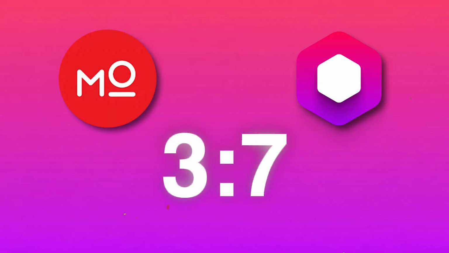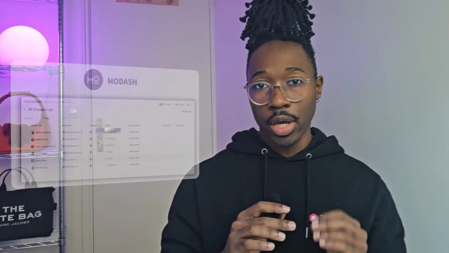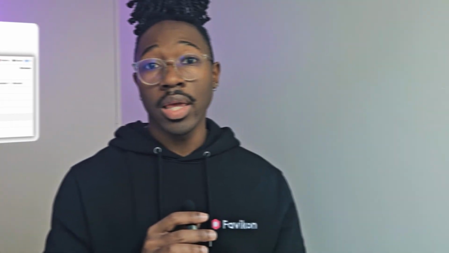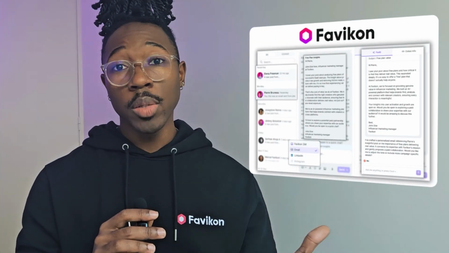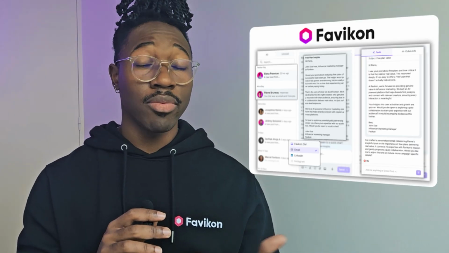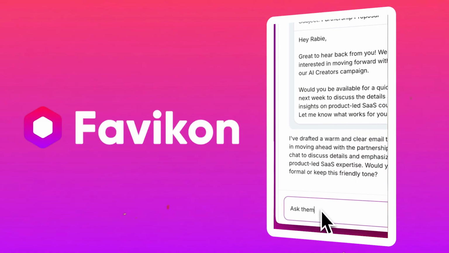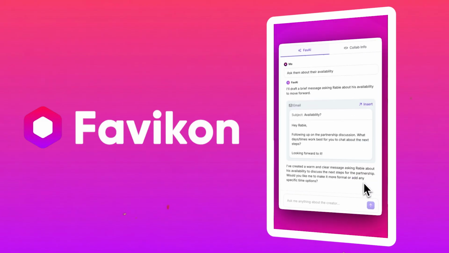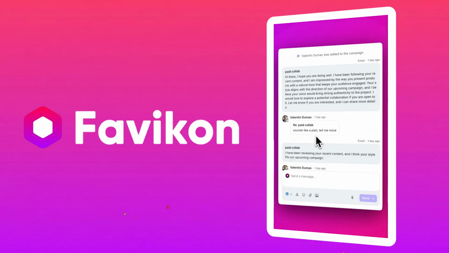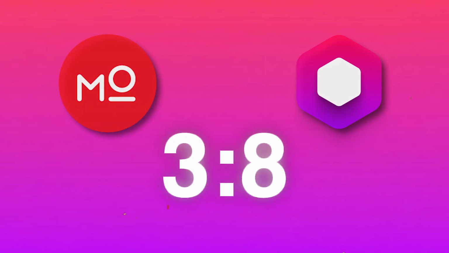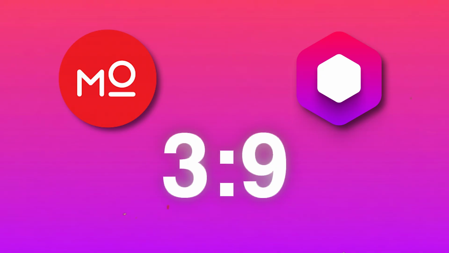A clear and flexible outreach setup is essential to keep track of every creator interaction. Modash allows you to do it the traditional way, via email, while Favikon gives you the email option, multiple social media, and a native DM system, which is useful if you contact several creators at once. Favikon also has an AI assistant that actually understands creators' context, your conversation, and content to help you send personalized messages when you talk to many creators. Modash doesn't have this kind of assistant, so again, point to Favikon.